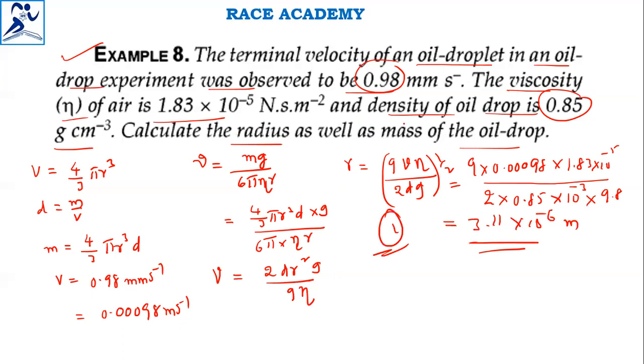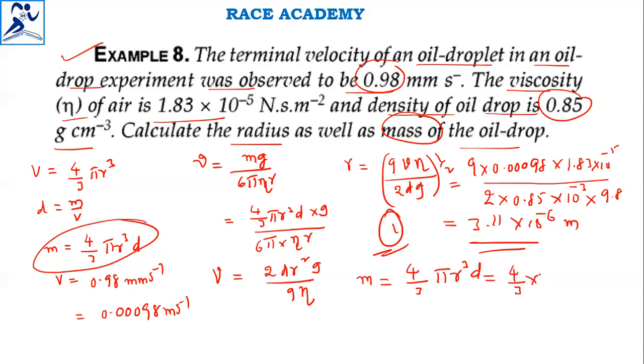Coming to the second, the mass of the oil droplet. The mass formula is 4/3 π r cube into d. We already have the r value, so you can substitute it.